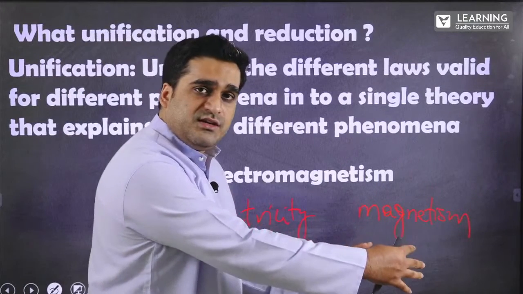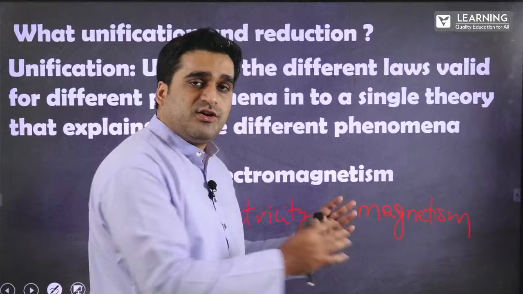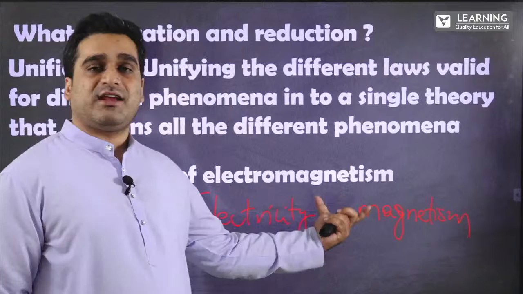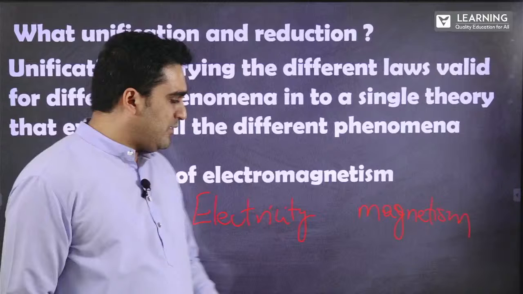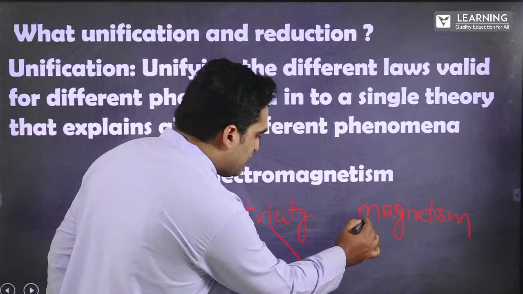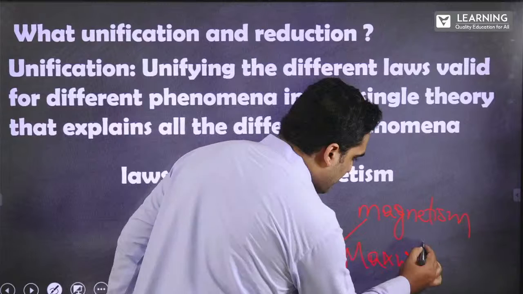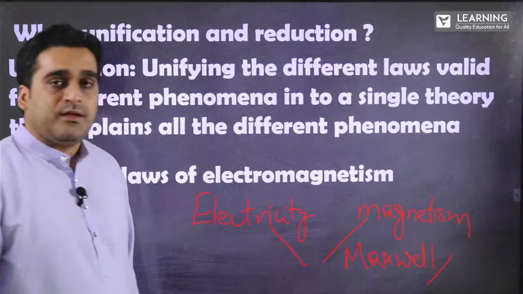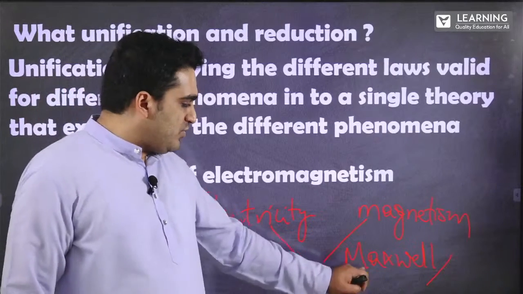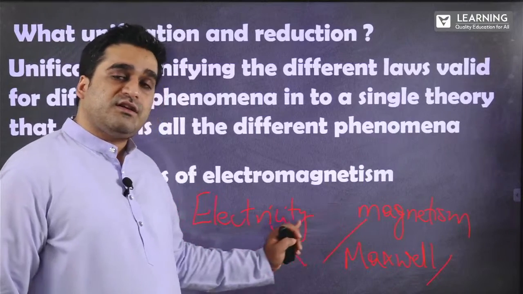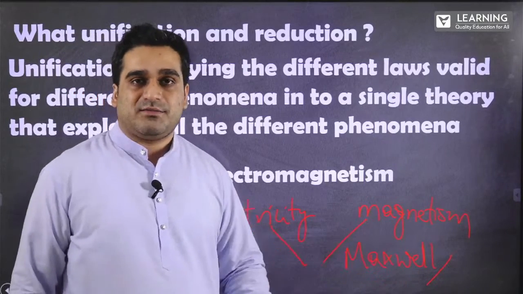Two different theories unified as one single theory called electromagnetism. This theory was proposed by a famous physicist, James Clerk Maxwell, who unified the two different theories, electricity and magnetism.